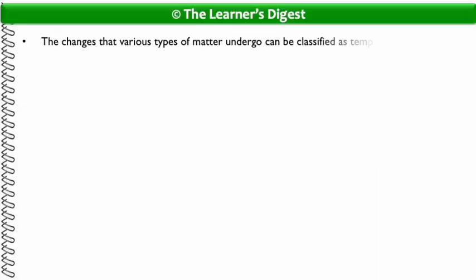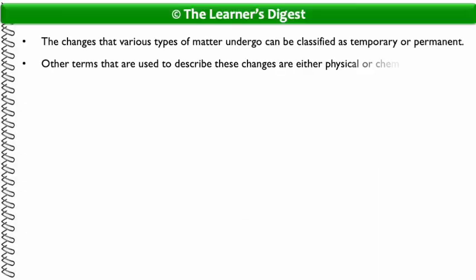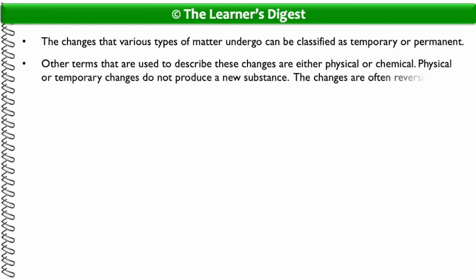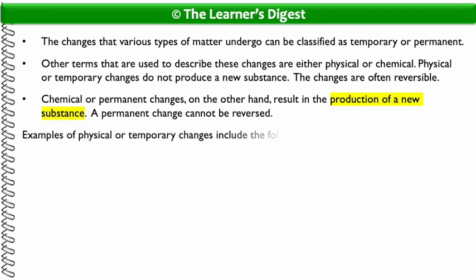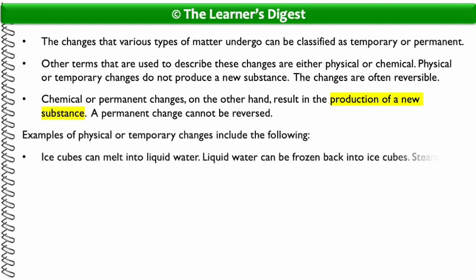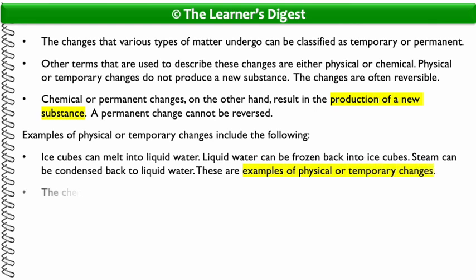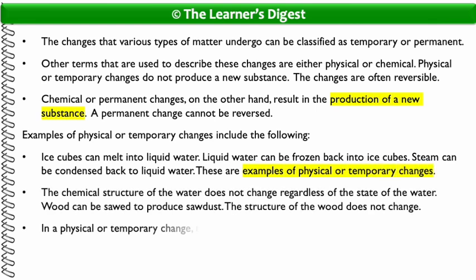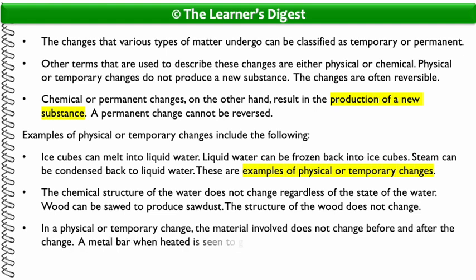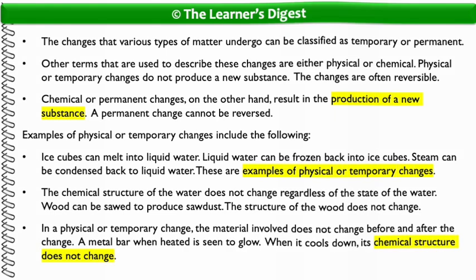The changes that various types of matter undergo can be classified as temporary or permanent. Other terms that are used to describe these changes are either physical or chemical. Physical or temporary changes do not produce a new substance. The changes are often reversible. Chemical or permanent changes, on the other hand, result in the production of a new substance. A permanent change cannot be reversed.